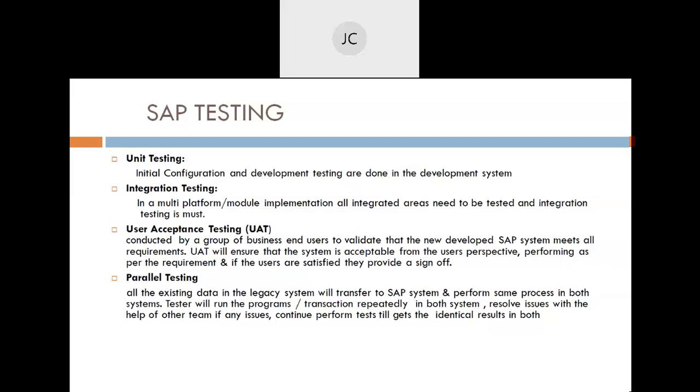Then, as you all understand, multiple modules get involved and multiple platforms are there. Many times SAP and non-SAP systems get involved. So we need to perform integration testing also, to check whether it is interacting properly and should not affect other modules working. If any configuration changes or GL account changes we are doing, how they impact our SAP system as a whole, the sales team should be aware of that or not.